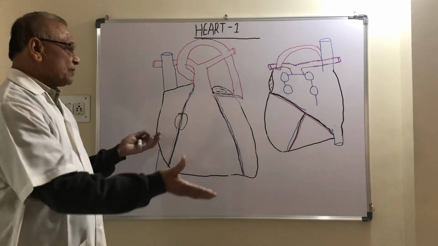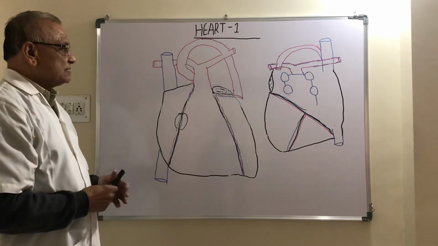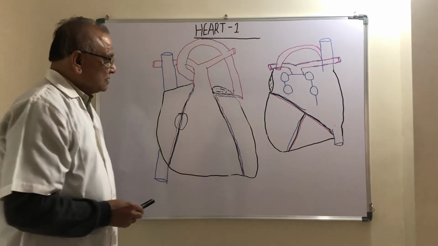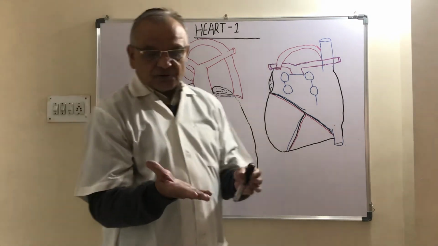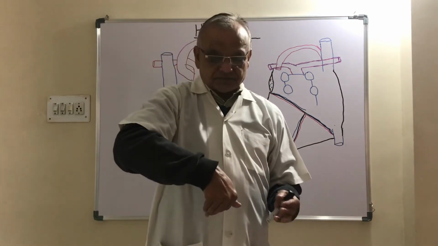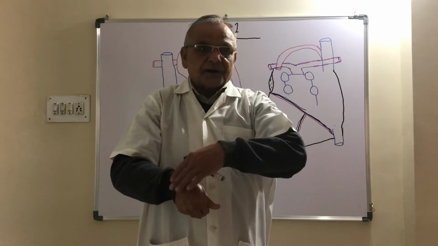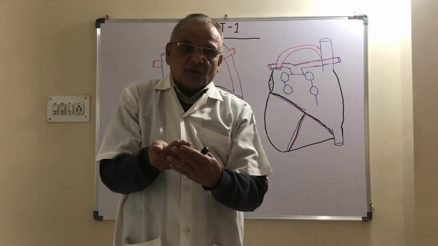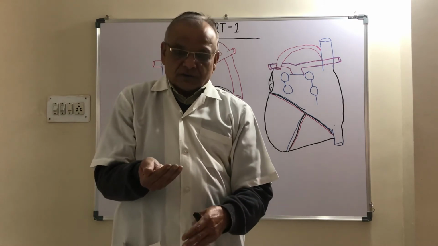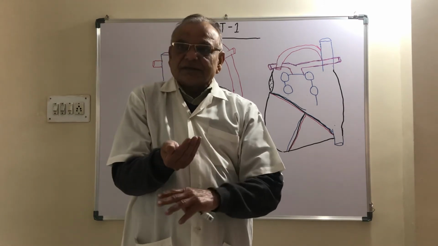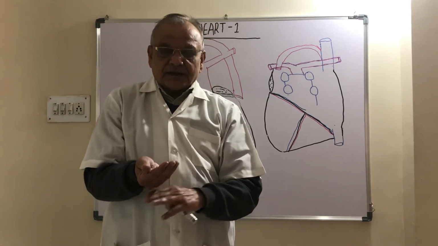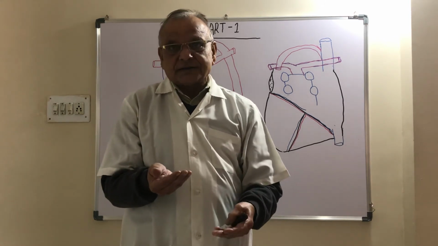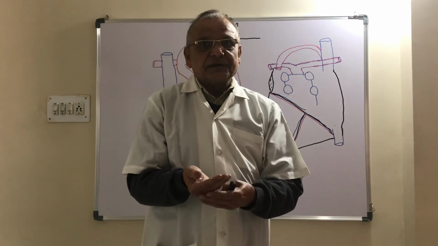Now suppose we turn the heart and see the posterior view of the heart. In the posterior view, the upper part of the heart is directed backward and the lower part is directed downward. The part which is directed backward is called the base of the heart, and the part directed downward is called the inferior surface of the heart.